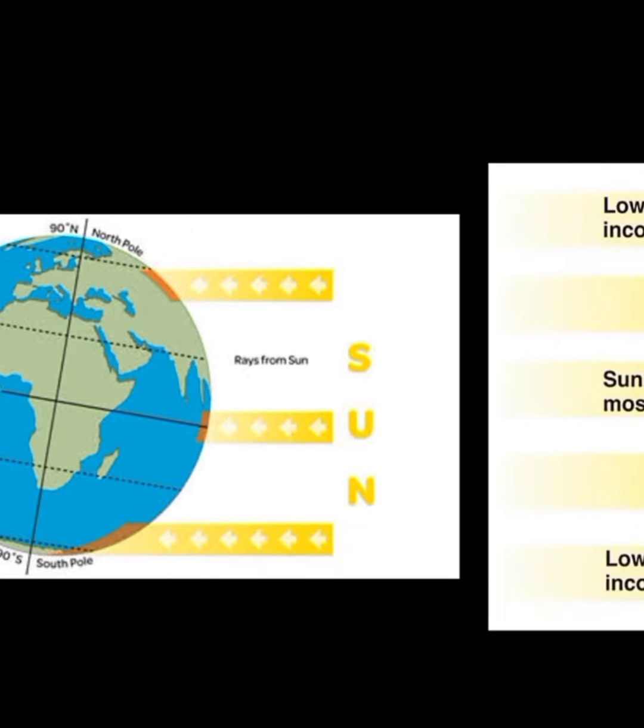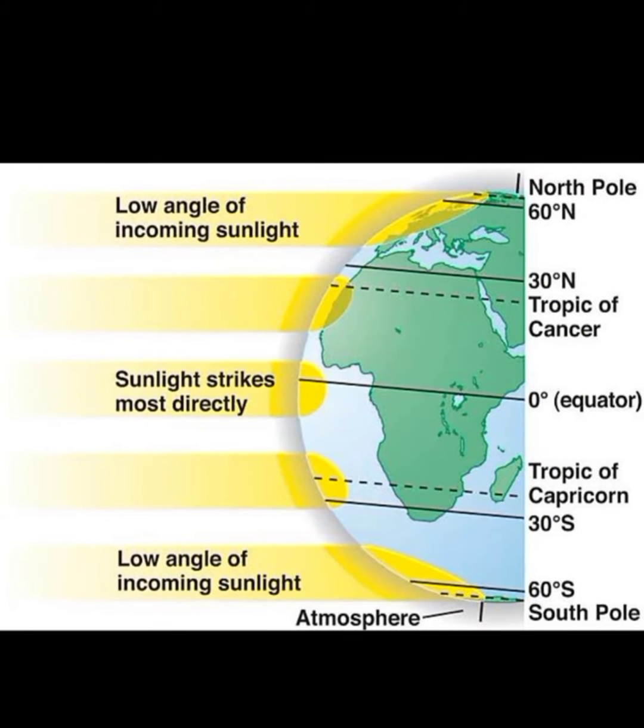So the direct sunlight is received most at the equator. The latitude of a place on earth determines the amount of sunlight it receives. Places near the equator are hotter or warmer. As we move away from the equator, what happens? The place gets cooler as the rays of the sun do not fall directly.